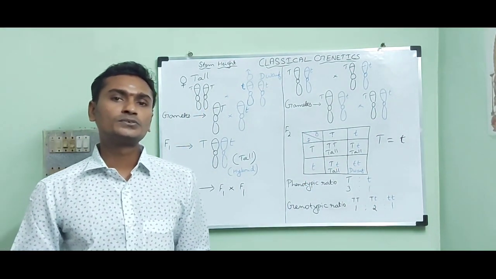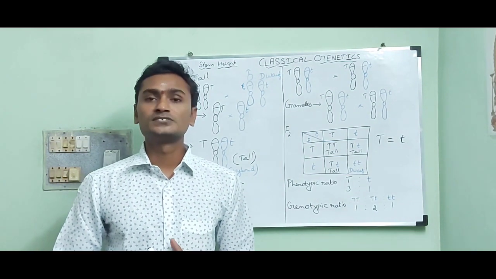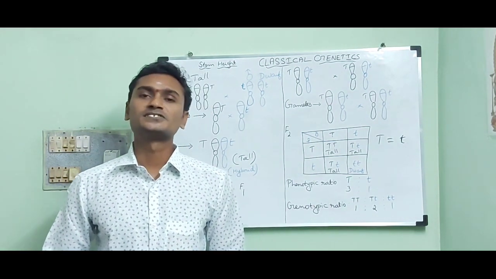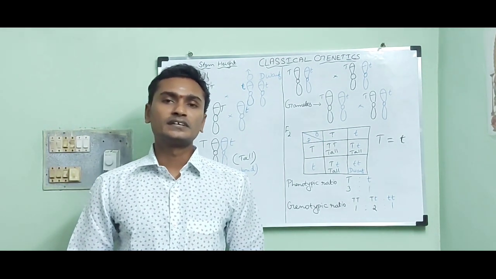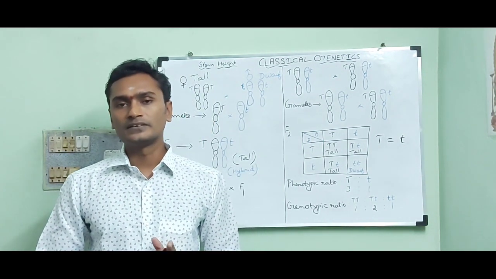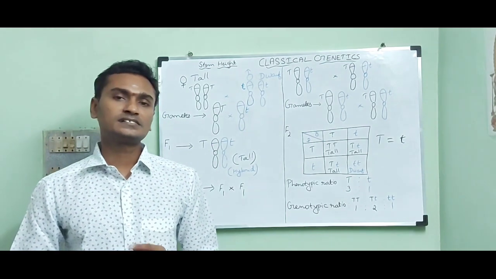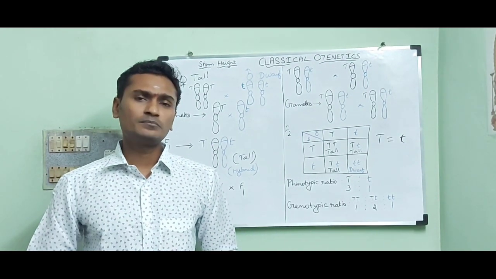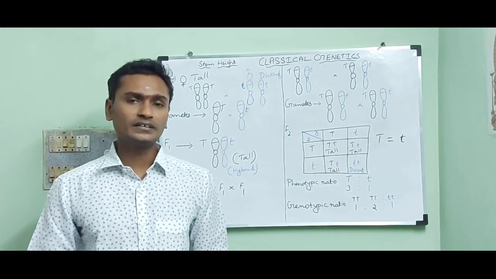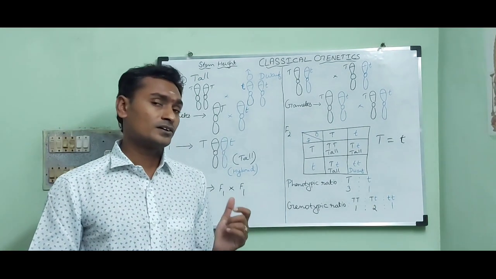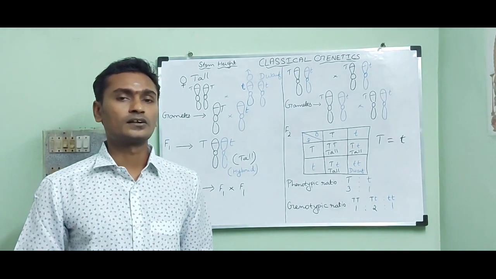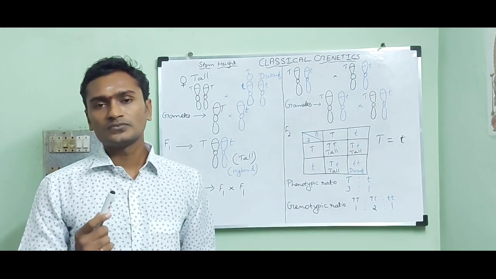So the two alleles get separated during gamete formation. This is called law of segregation. And importantly, alleles do not blend with each other. As a result, the gametes are always pure for a character. So it is also known as law of non-mixing of alleles or law of purity of gametes.